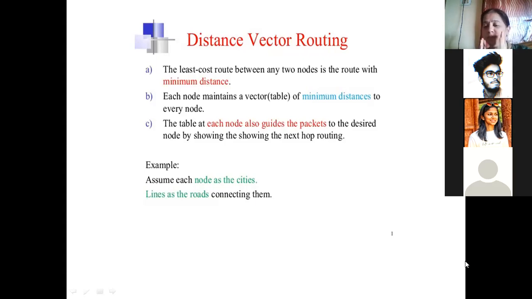Okay. For example, from source router to destination router, there is a connecting transmission line, and to transmit the data from source to destination, 2 seconds are required. So the cost of that route is 2.